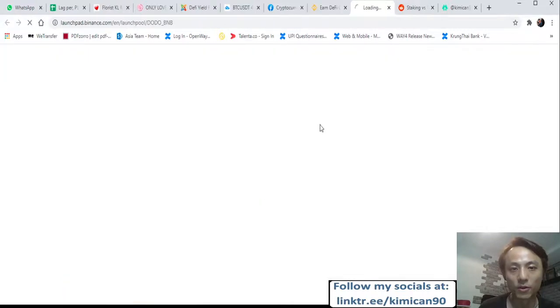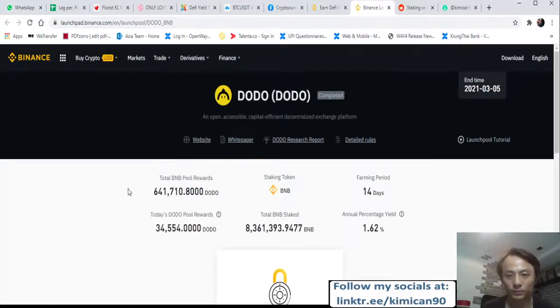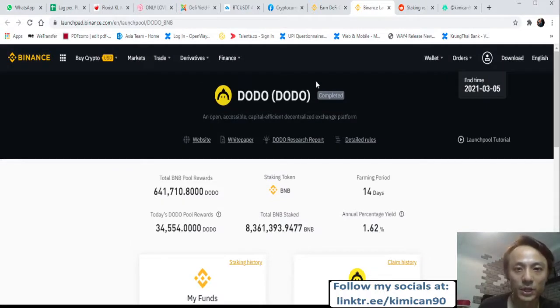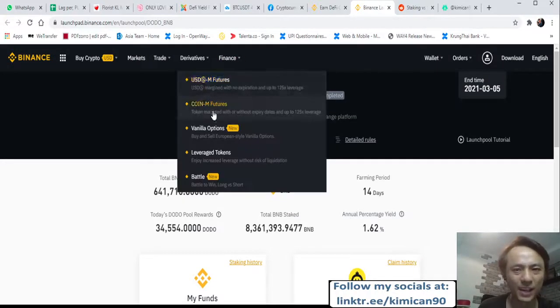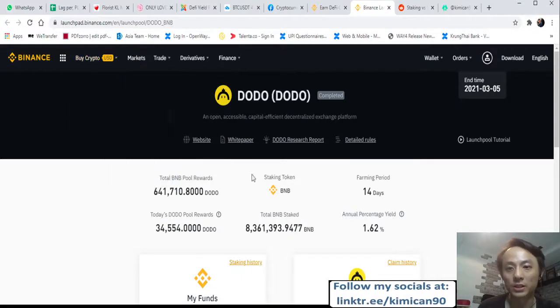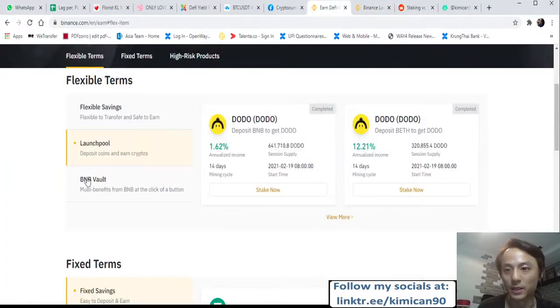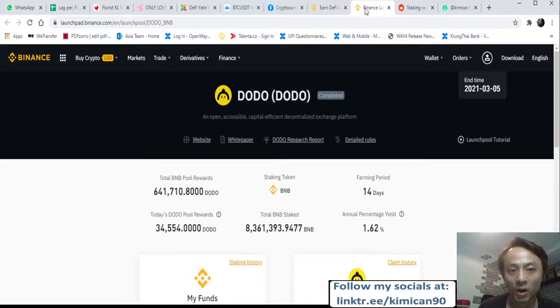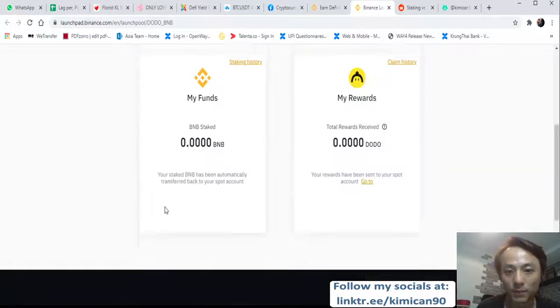So basically, it's like this. I've actually done this before, just to show you an example. A lot of new projects, when they want to gain some liquidity in the market, will come into this launchpad. The launchpad is a kind of staking. You can put in different types of coins to farm new tokens, like Dodo, because they are new tokens and are trying to increase their liquidity in the market. So you can put BNB, you can put BEF, or you could also put BUSD previously.